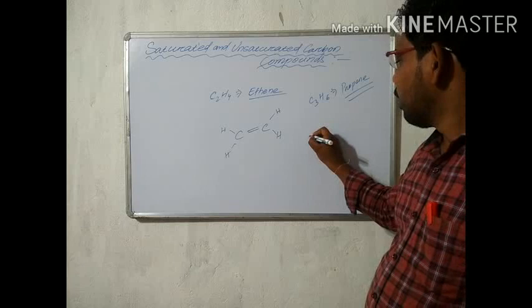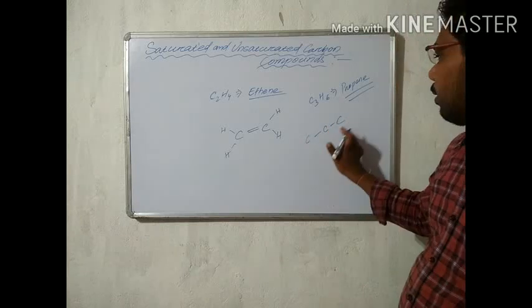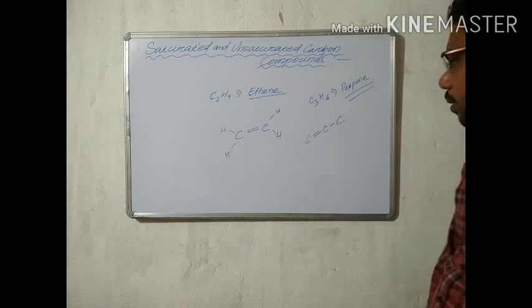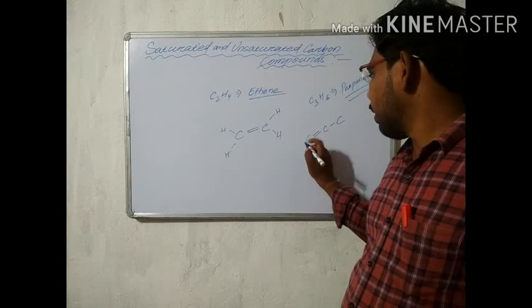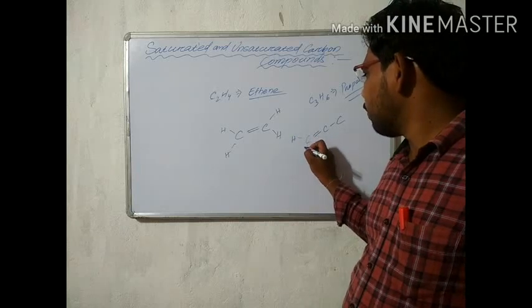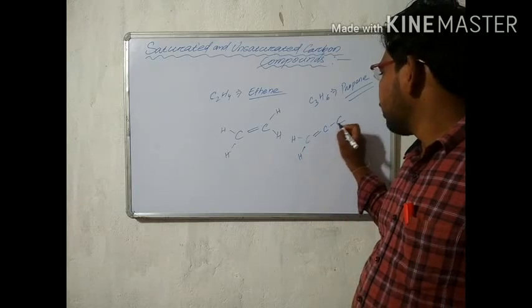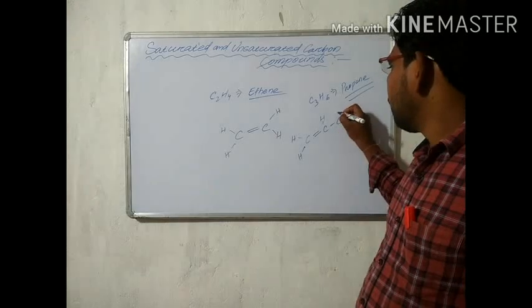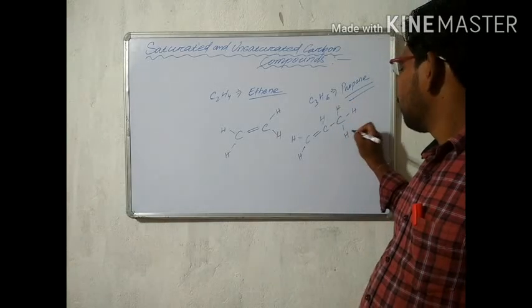So the 3 carbons are present, and between one pair of carbon atoms we use a double bond. Now to satisfy the valency of the carbon with the double bond, 2 hydrogens are required to bond with it. So now this is 1, 2, 3, 4. Here 3 bonds are present, that's why 1 hydrogen is required to bond. It is only 1 bond, that's why 3 hydrogens are required to bond.